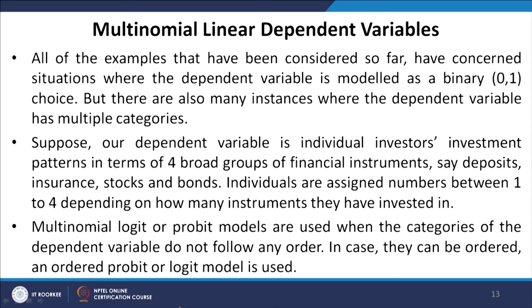So, multinomial logit or probit models are used when the categories of the dependent variable do not follow any order. In case they can be ordered, an ordered probit or logit model is used. So, we will have 2 broad categories, one of multinomial logit or probit models, another of ordered probit and logit models. Again, due to paucity of space and time constraints, I am going to discuss multinomial logit and probit models broadly, rather multinomial logit to be more specific, and the interpretations of the probit models are very similar in terms of interpretation and modeling structure.